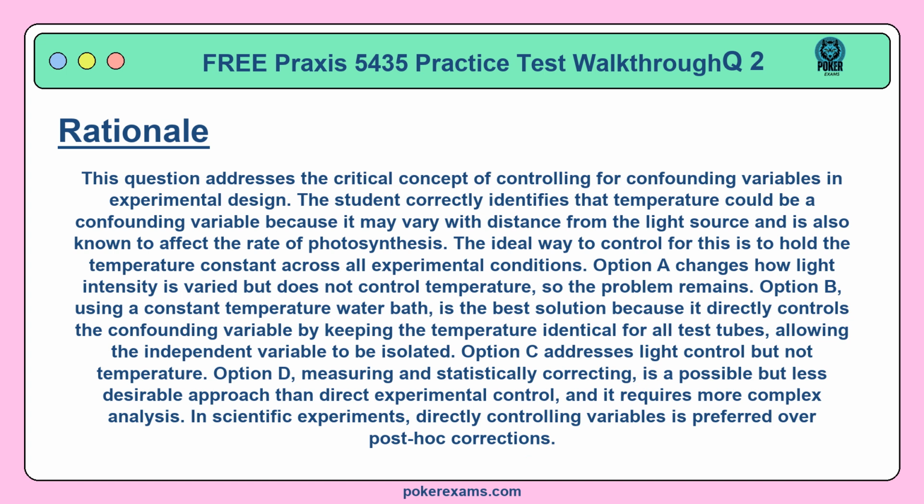Option C addresses light control but not temperature. Option D, measuring and statistically correcting, is a possible but less desirable approach than direct experimental control, and it requires more complex analysis. In scientific experiments, directly controlling variables is preferred over post-hoc corrections.